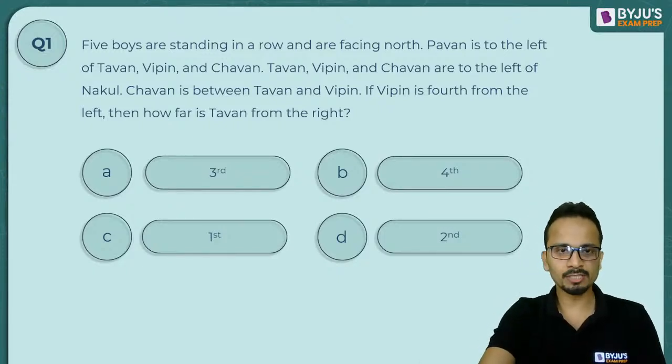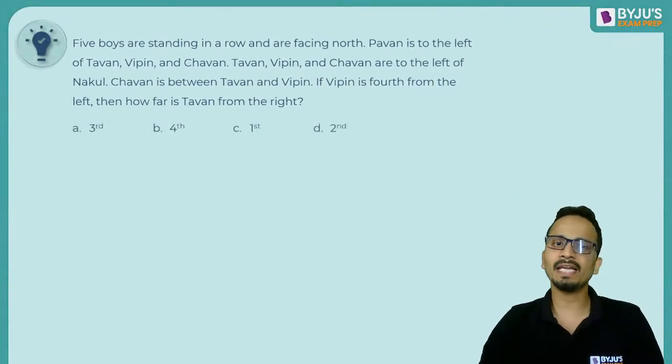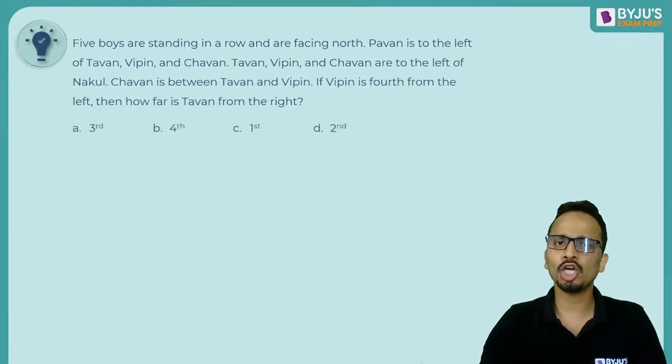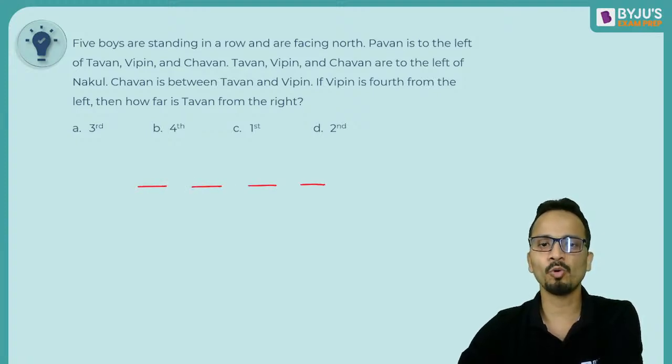So anyone with the answer for the first question? The question says that five boys are standing in a row and are facing north. So these are five boys and all of them are facing the same direction. So one, two, three, four, five.